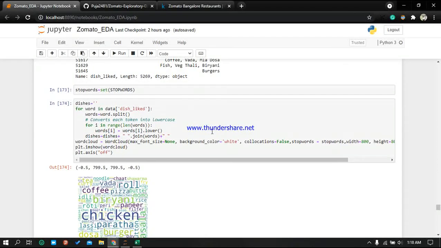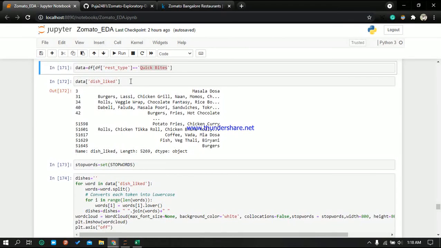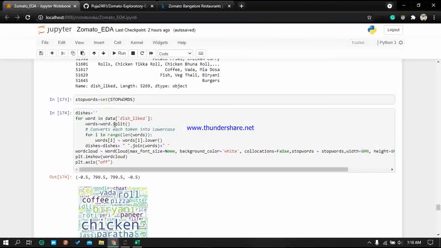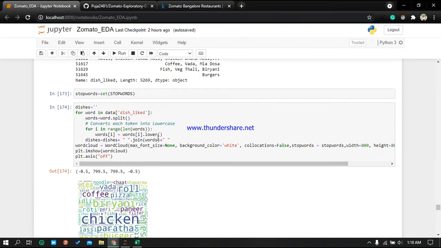Then I am iterating over the words in this dish liked data that I have created. I split it and convert the tokens into lowercase, using the lower function. You can convert it into uppercase also, it's purely your wish.